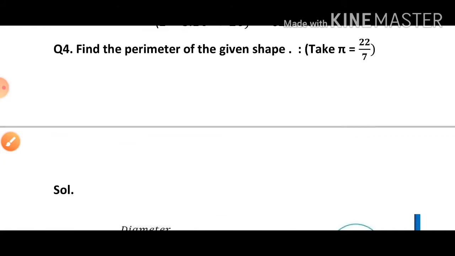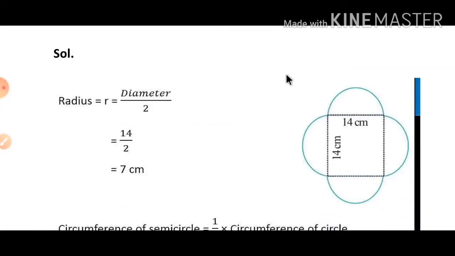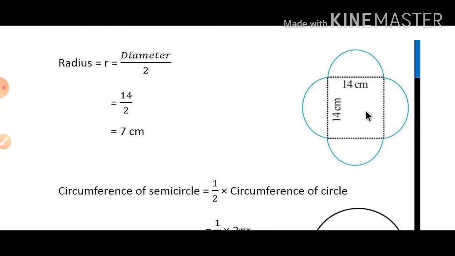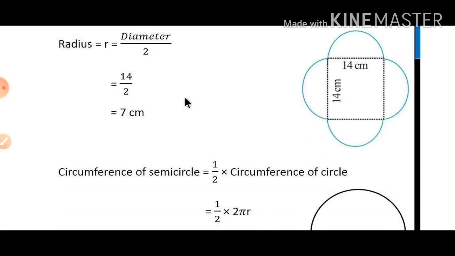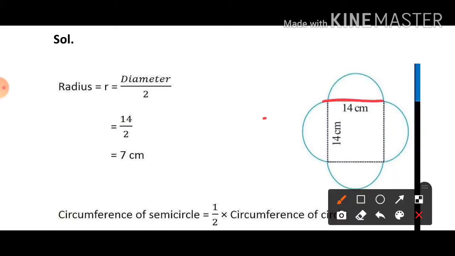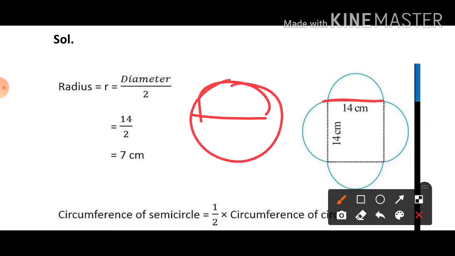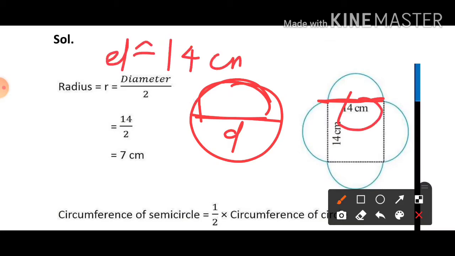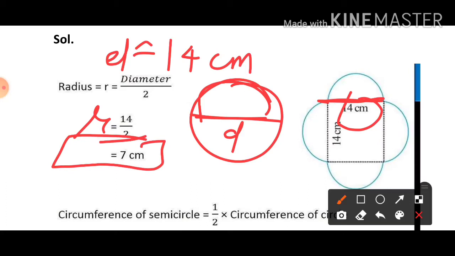Then see question number 4. Find the perimeter of the given shape. Here one shape is given. You can see this one is the shape and we have to find the total perimeter. Perimeter means the total distance covered by this figure. So first of all, you can see it is like a circle. We know that it is a circle and it is given by its diameter. Means 14 centimeter is the value of the diameter here. But if you want to find the circumference of a circle, you need the radius. So first we will find the value of the radius. It means divide 14 by 2. So r is equal to 7 centimeter.